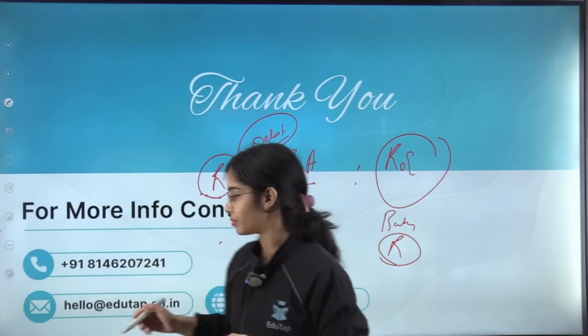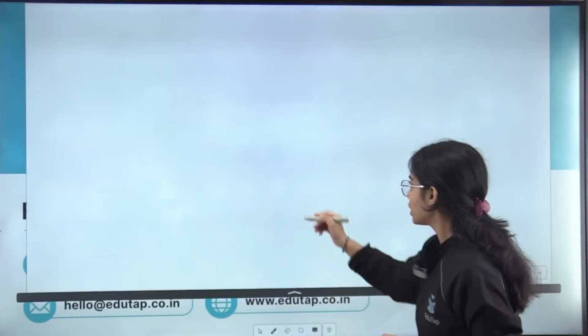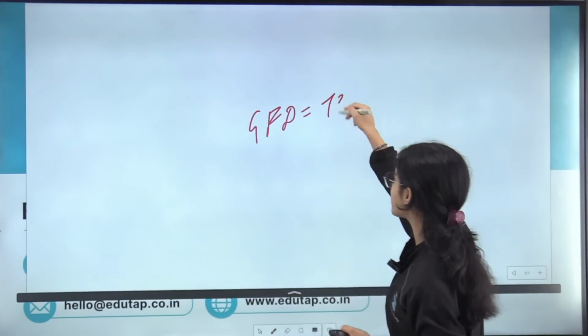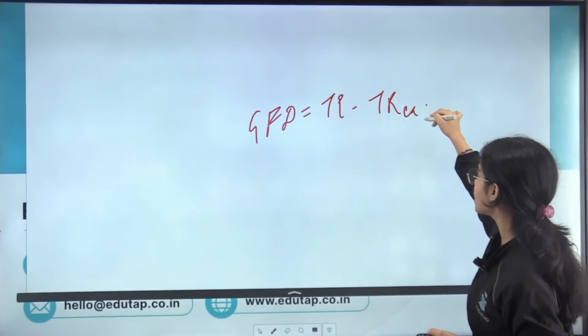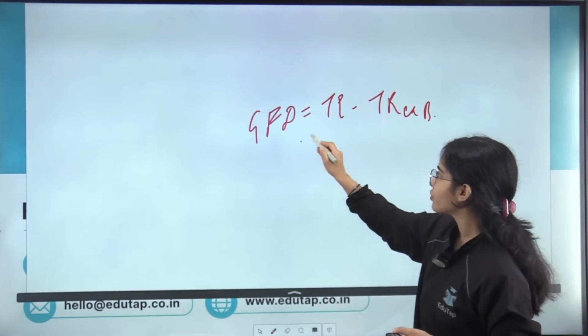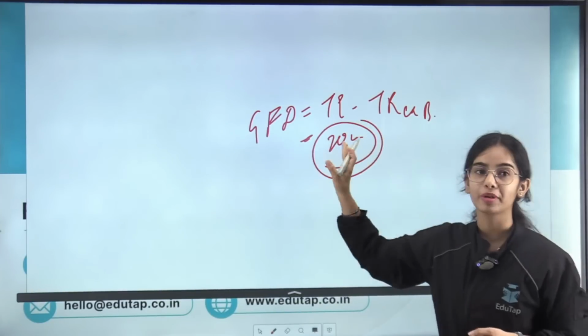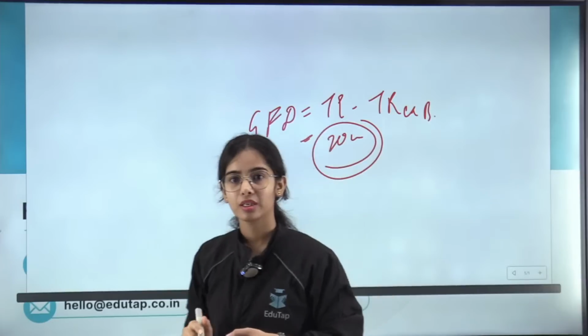Yes, Priyanka, you can say. So the gross fiscal deficit is what? It is the total expenditure minus total receipts excluding borrowing. So if the gross fiscal deficit is 20 crores, that means this is the total borrowing requirement of the government.